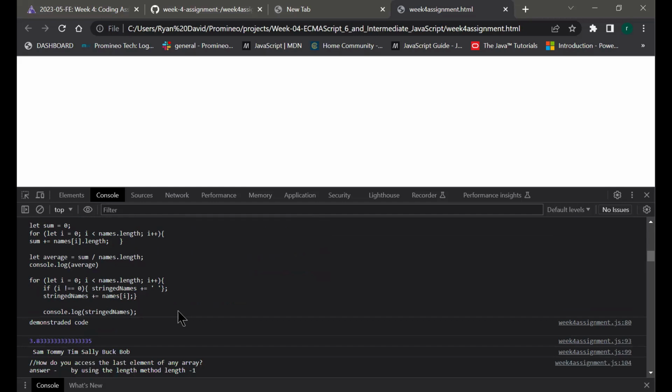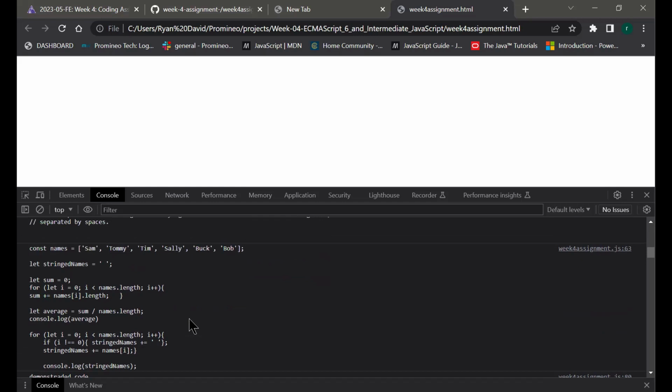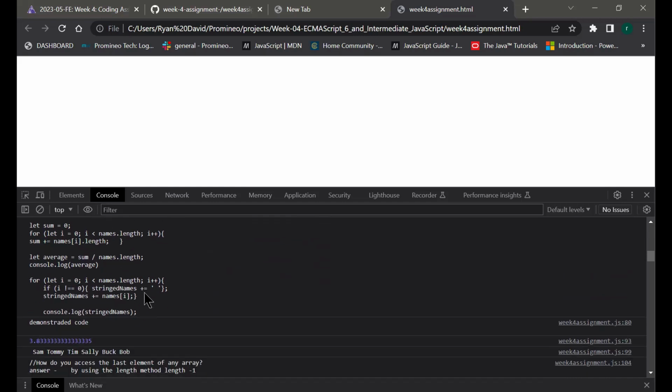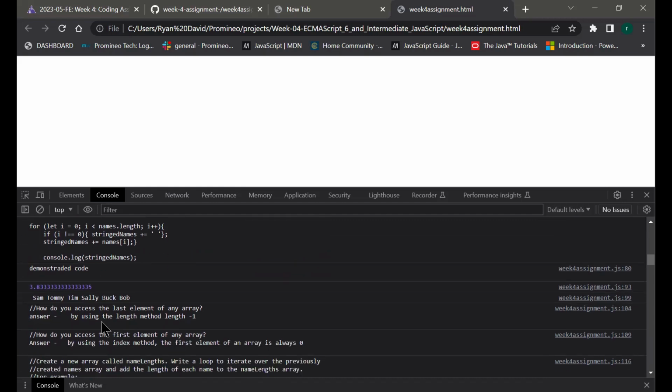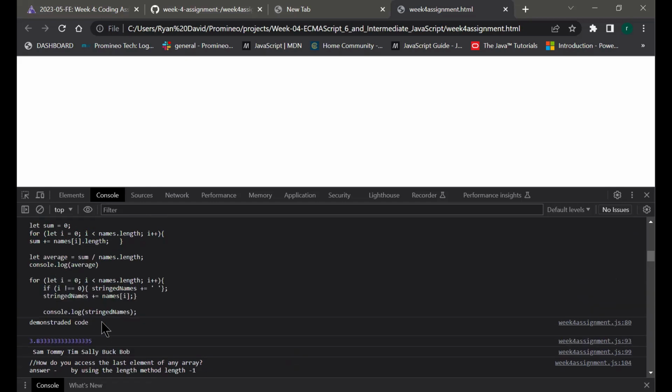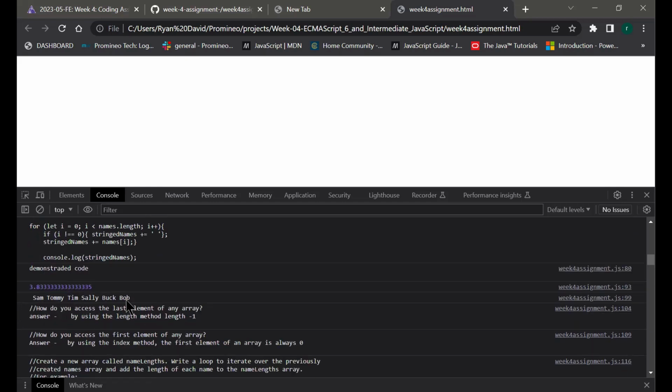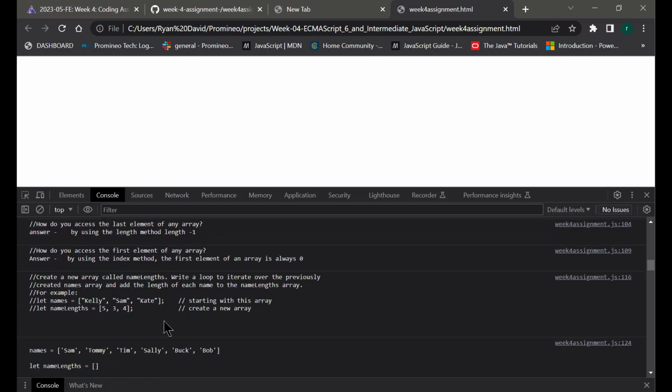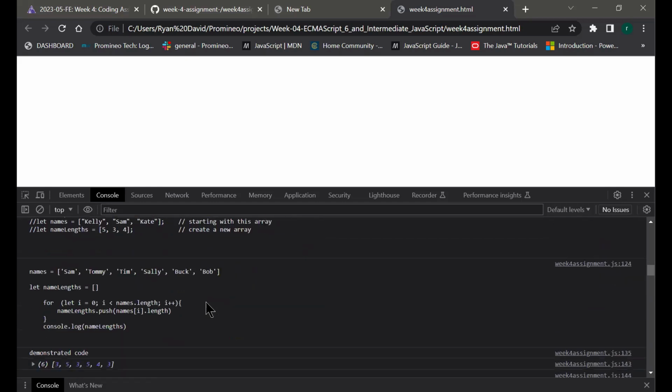Basically, I almost did the same thing as before, but added the concatenation to it. We had to do a for loop on this one. So we ended up having to do a loop with it and concatenating it. It would print out the names with spaces. So we did that. That was pretty easy. Well, kind of.